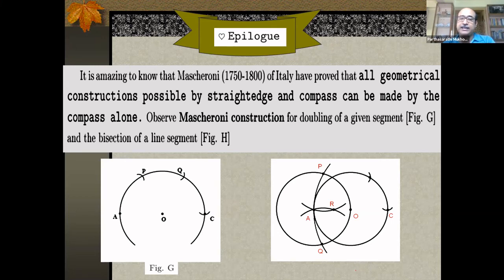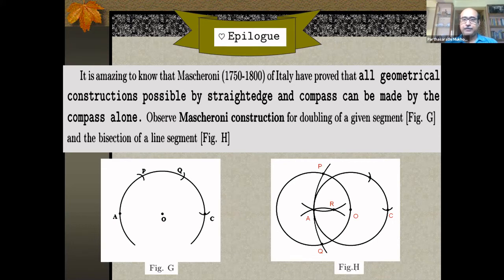And with Q as center and QA as radius, you draw another arc. They will meet at the point R, and it's routine geometry. Maybe you can try it later to prove that the point R found this way is the midpoint of AO.